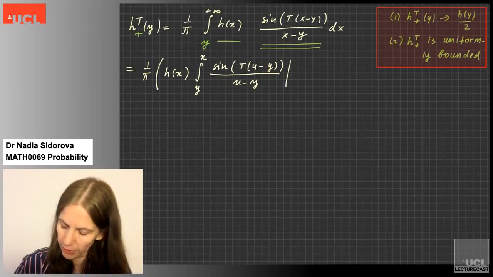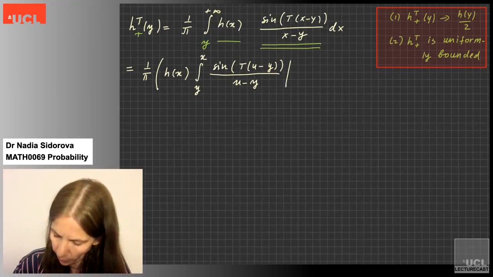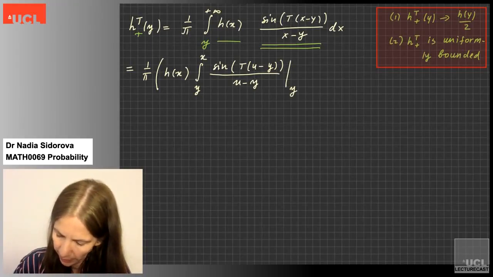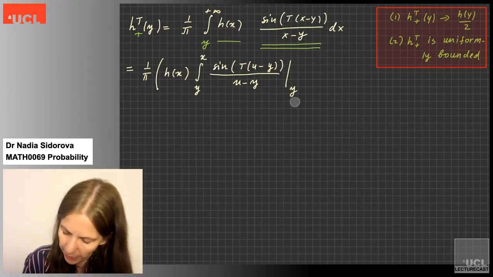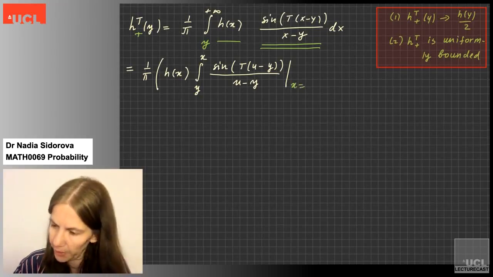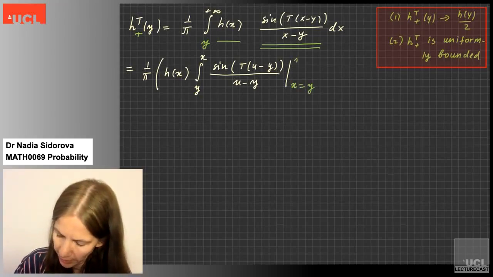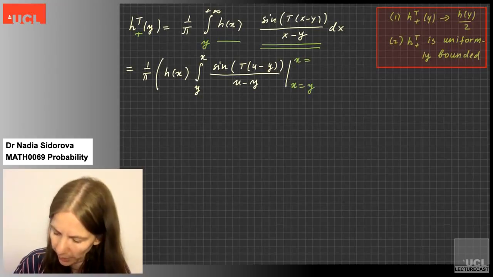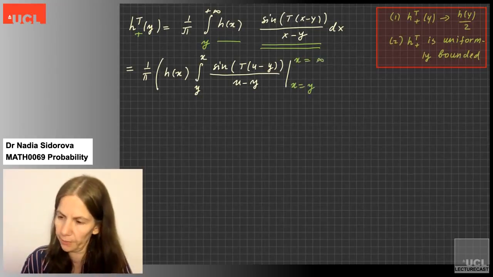So I have to substitute the limits y and infinity for x. Maybe to make it clear, because there are so many variables, let me say for x I will substitute y, and for x I will substitute infinity. So this is the first term.